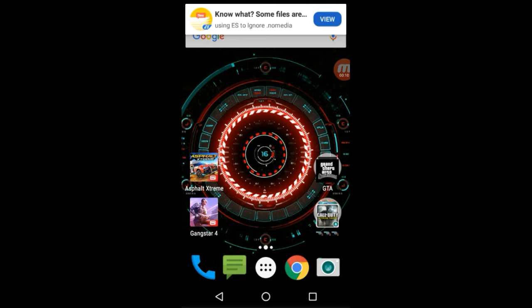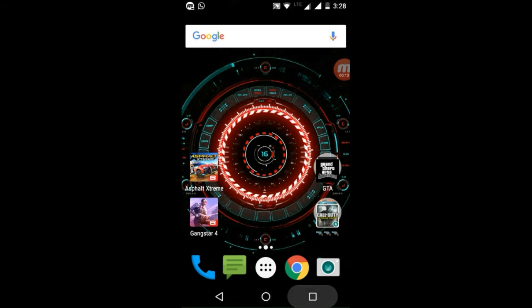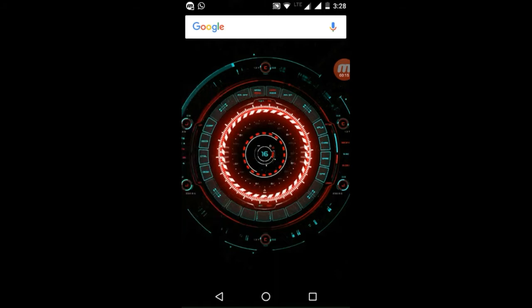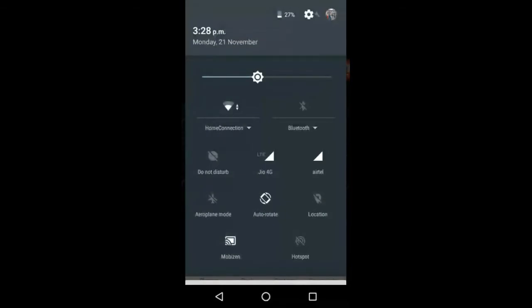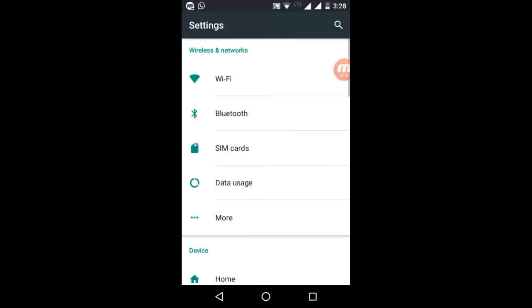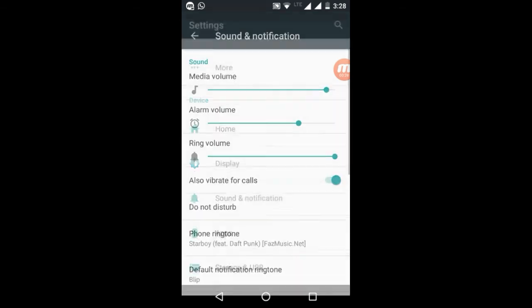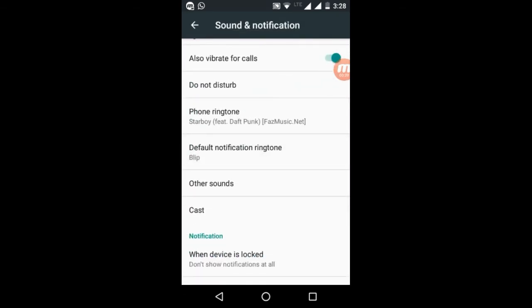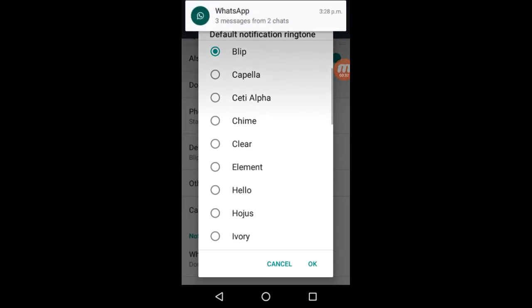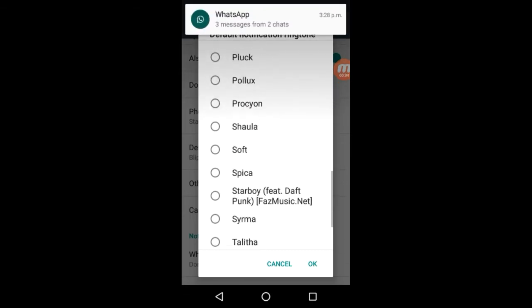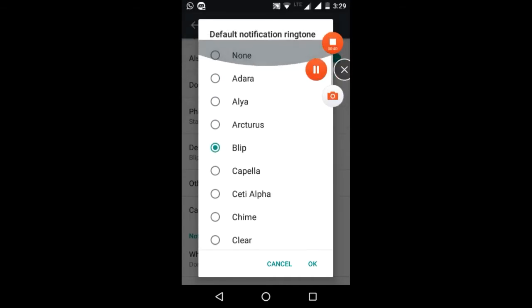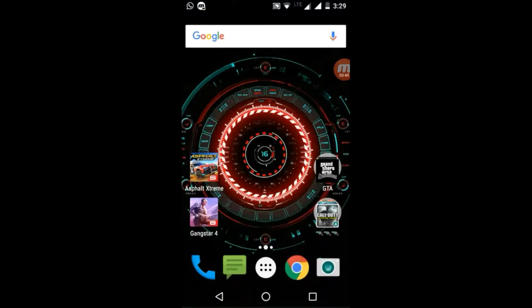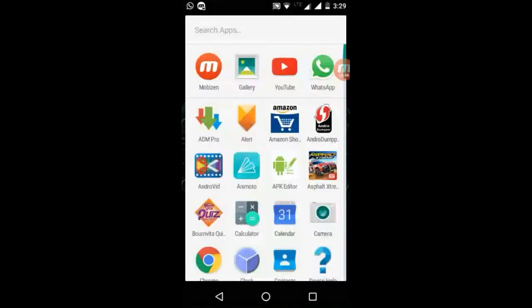Today I will be helping you to set your custom mp3 sound as your notification sound. So first of all, I'll go to the settings, Sound and notification, Default notification ringtone. Okay, these are the default, the inbuilt notification ringtones. There's no such option from which I can add one. So we need to go to the ES File Explorer.